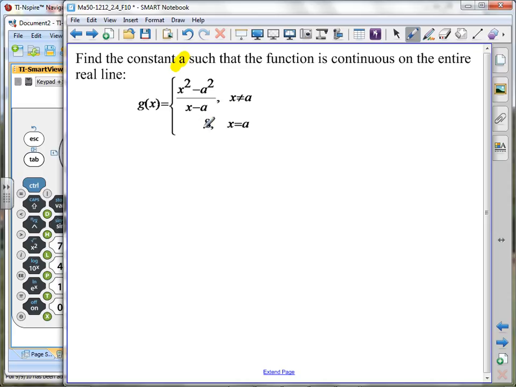But what is the graph indicated with this piece of the function? A line? It says that when x has a value of A, the output value is 8.